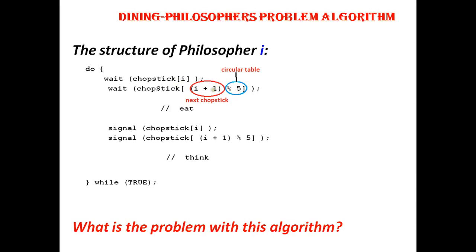Next, increment the value of chopstick, mod 5. Why? Because I know that it is a circular table, wherein the number is going to repeat. 1, 2, 3, 4, 5. After the 5th philosopher,